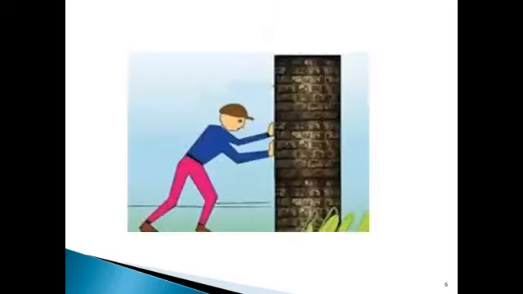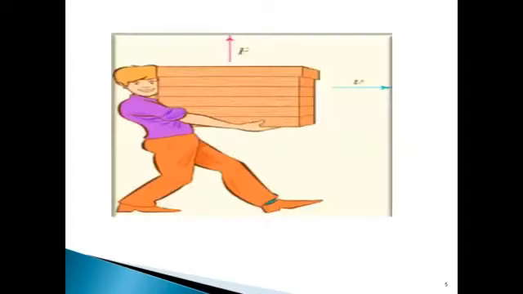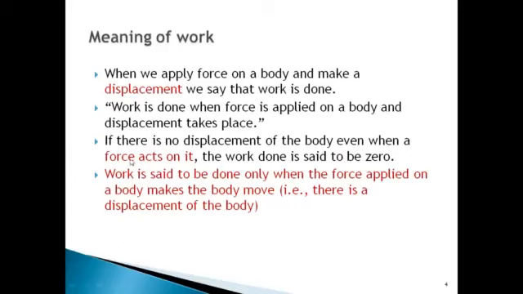In this picture, you can see that the man is applying force on the wall. But the wall is not moving at all. So has he done the work or not, what is your answer? The answer is no. He has not done any work because there is no displacement. If you want to do work, there should be a displacement in the body. So again, work is done when force is applied on a body and displacement takes place. There should be a displacement.